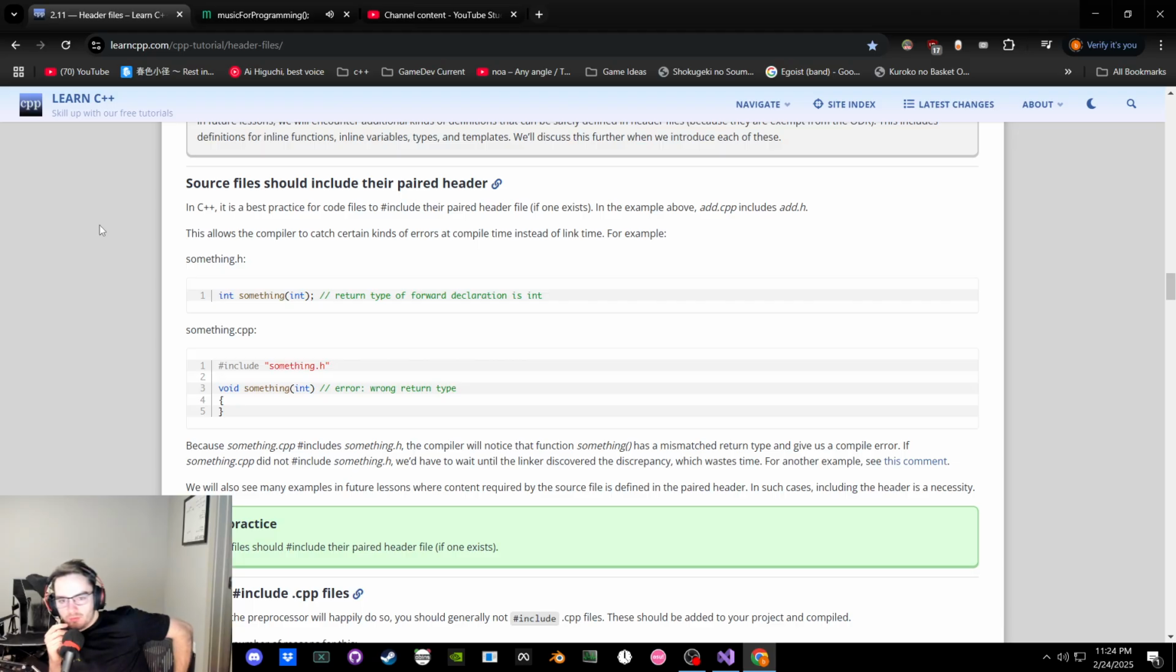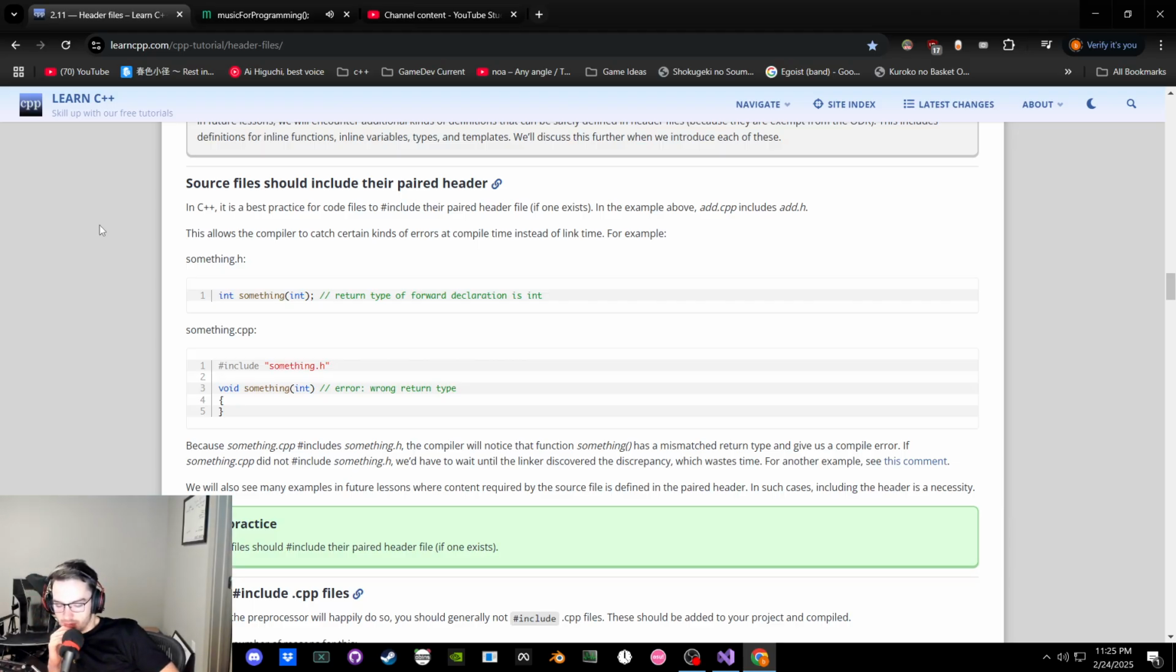You'll see many examples in future lessons where content required by the source file is defined in the paired header. Oh, so you put stuff in the header in order for the CPP file to use. It's not just information that's a shortcut for the CPP file. It's actually stuff that the CPP file uses. Interesting. Okay.